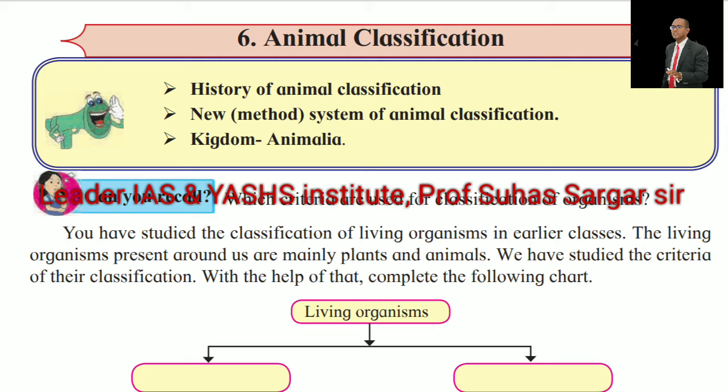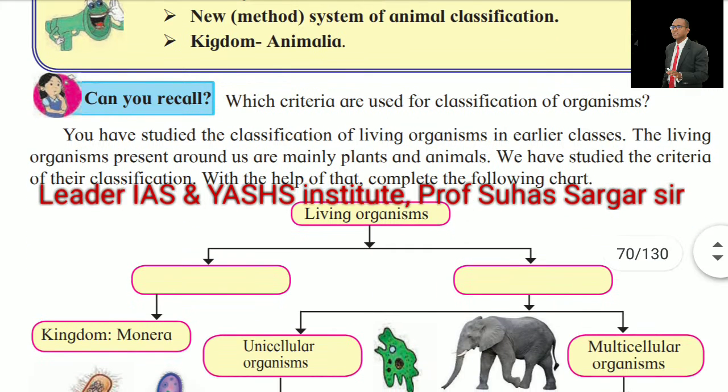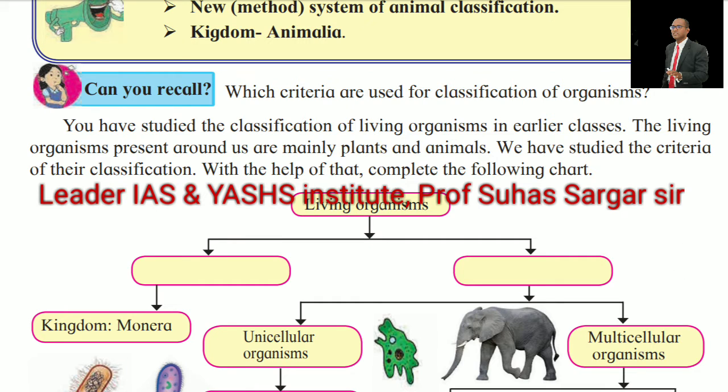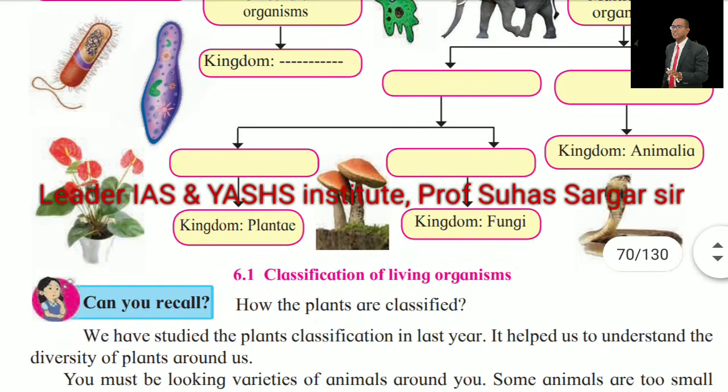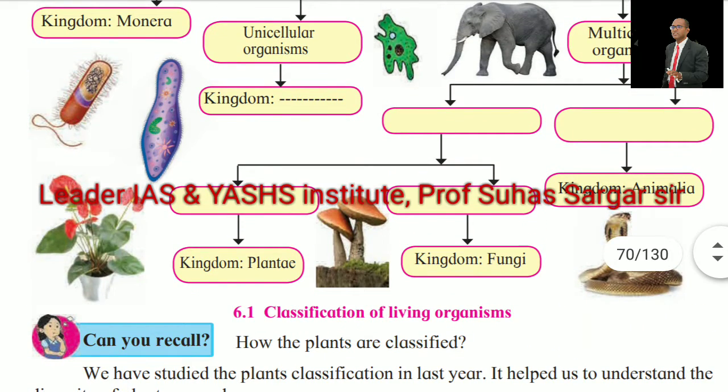A new system of animal classification, Kingdom Animalia. Which criteria are used for classification of organisms? You have studied the classification of living organisms in earlier classes. The living organisms present around us are mainly plants and animals. We have studied the criteria of their classification. With the help of that, complete the following chart. See the chart of classification of living organisms.